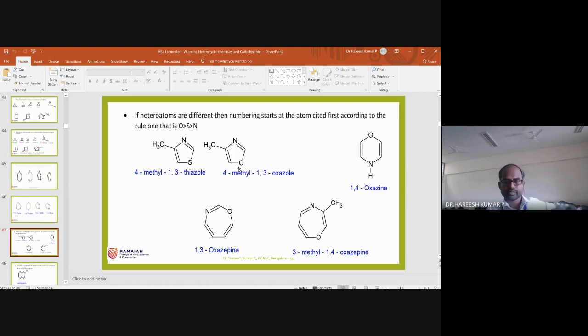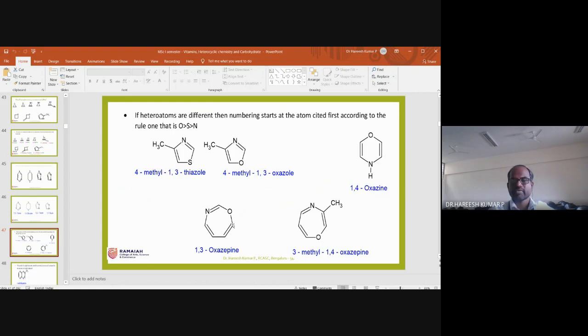And here the same 4-methyl, but oxygen is there, so 1,3-oxazole. And this is a 6-membered ring. A 6-membered ring will come with INE as the suffix. And oxygen and nitrogen are there, at positions 1 and 4, so 1,4-oxazine.